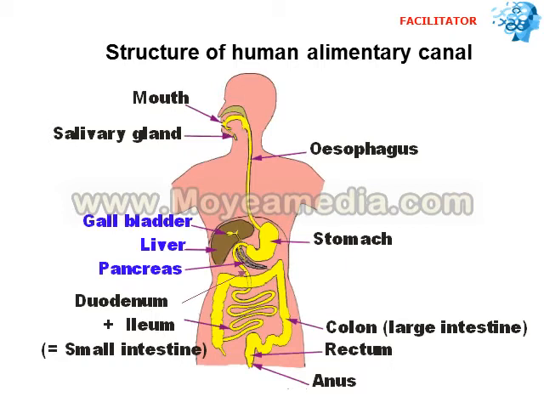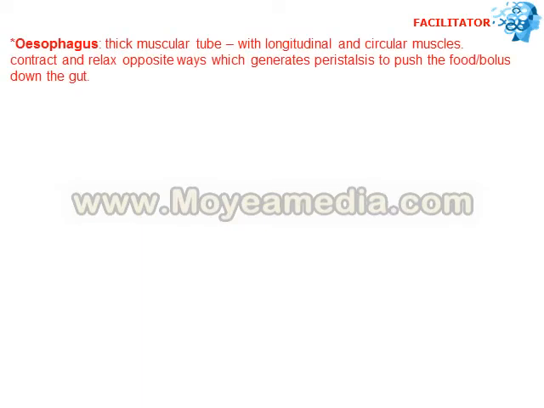Now we are going to see what is the structure of these different organs of the digestive system and what is happening in these different parts of our digestive system. The first part we have already seen, that is the mouth, where teeth, tongue and salivary glands and their function with the food once it enters.